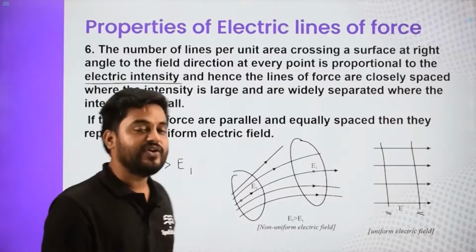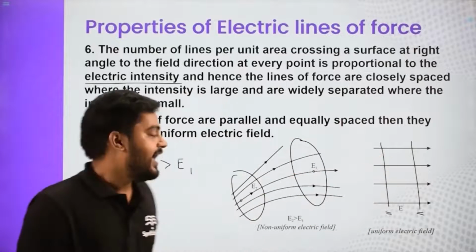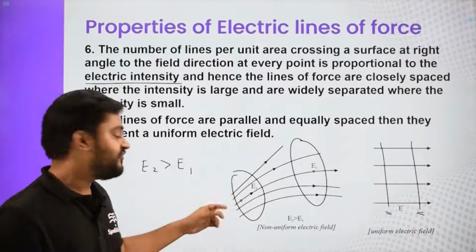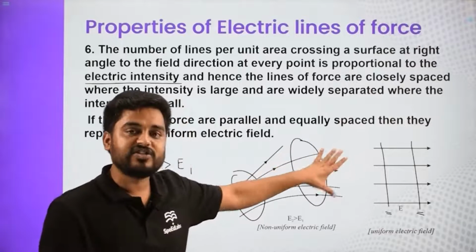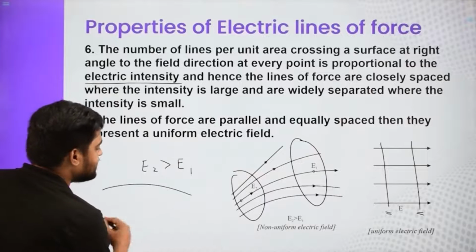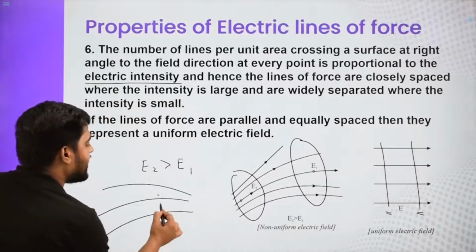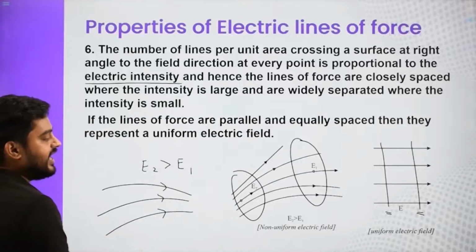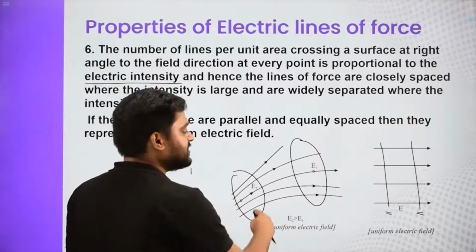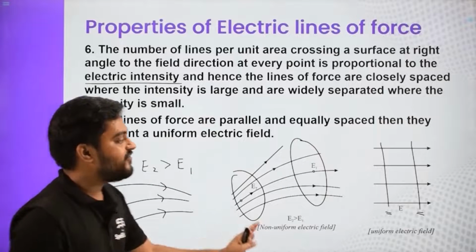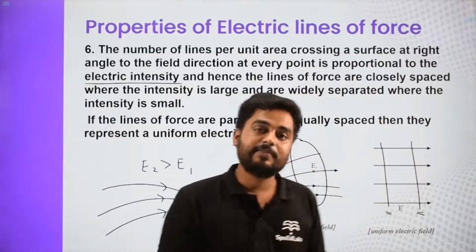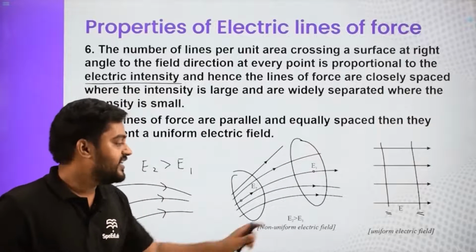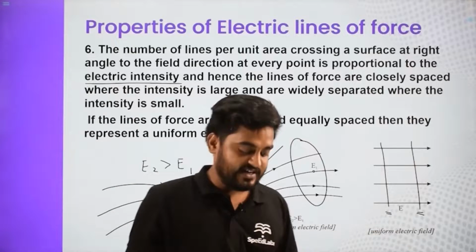So a field is called uniform if the field lines are parallel, and the field is non-uniform if the field lines are getting separated from each other or they are moving towards each other. So here, as we are moving in this direction, the field is becoming stronger, and here if we are moving in this direction, the field is becoming weaker, and here if we are moving in this direction, then the field remains the same in magnitude. So that's what our uniform electric field is.